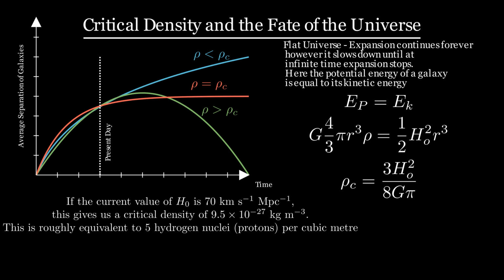This is roughly what the observed density of the universe is, so scientists currently think the flat future is the most likely. However, all this work has large error bounds, so there is much debate whether the universe is flat, open, or closed. As the impact of dark matter and dark energy is further researched, these will also be included in this formula. Hopefully this video has helped with this derivation, and thanks for watching.